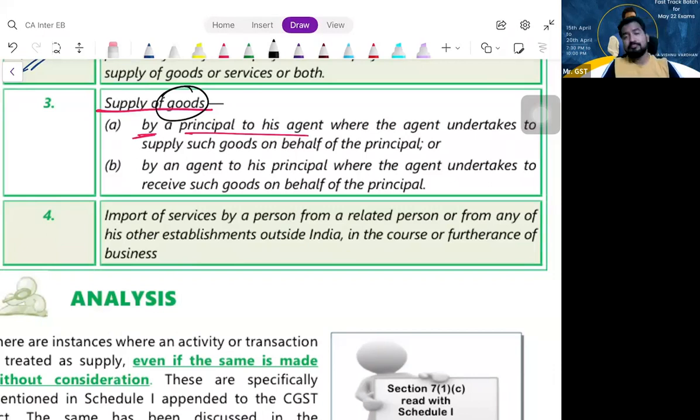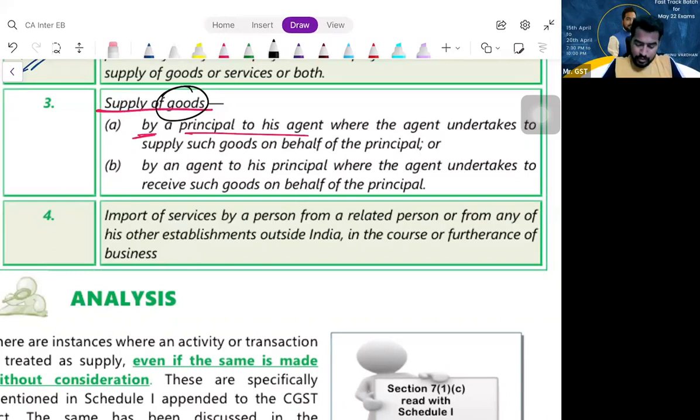Import of service for consideration, whether or not in the course or furtherance of business. B for business, B for buffalo. So it is whether or not in the course of furtherance of business, but for consideration. It is for consideration. Shall we proceed?